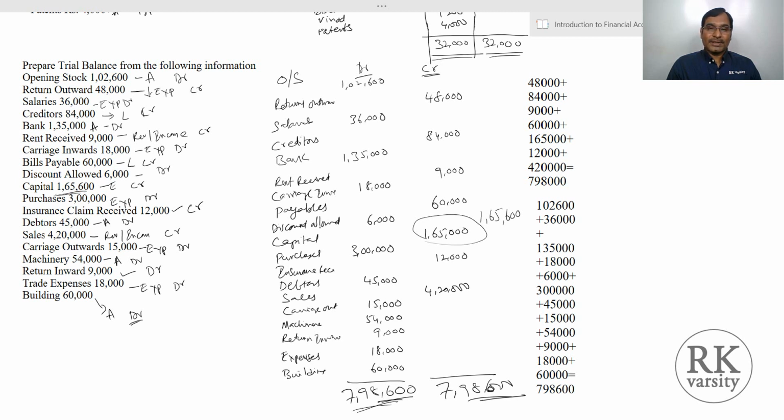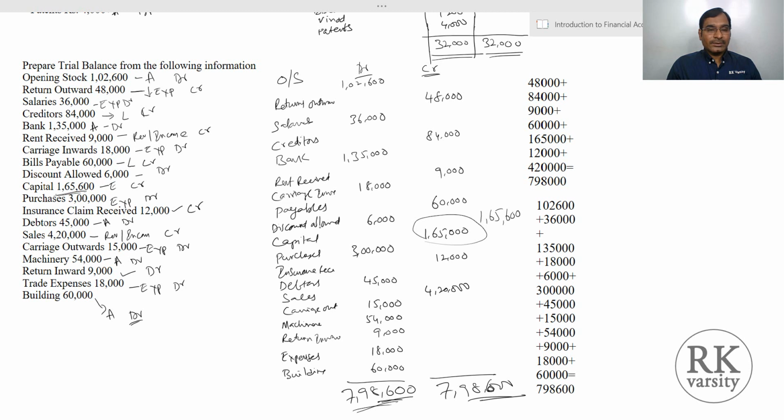So to prepare your final accounts or financial statements, the base is your trial balance. That means instead of looking for each and every ledger book and getting the values from there and then calculating your income statement or balance sheet, what we do is we put all the ledger balances in one place, that is a trial balance, and using this trial balance we will prepare our final accounts.